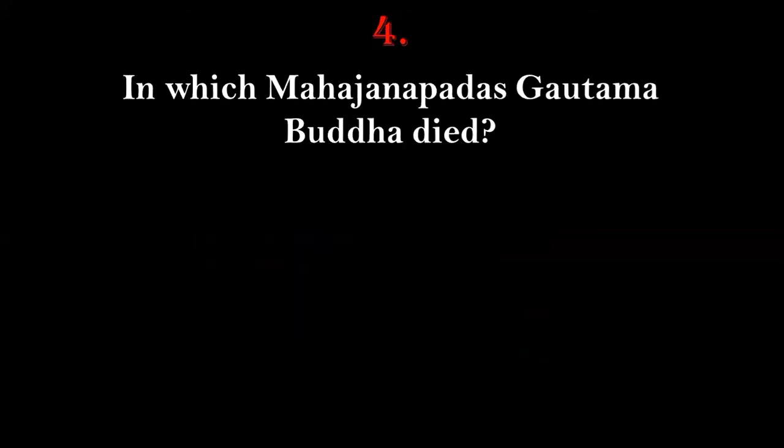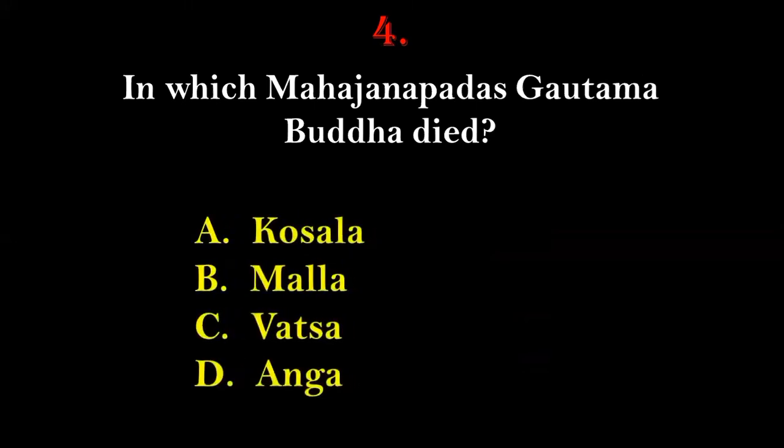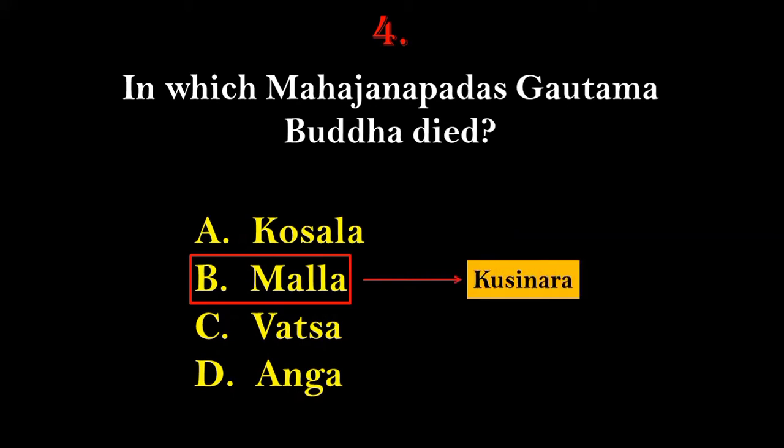Moving further, question number 4. In which Mahajanapada did Gautama Buddha, the founder of Buddhism, die? Options given here are Kosala Mahajanapada, Malla Mahajanapada, Vatsa Mahajanapada, or Anga Mahajanapada. And the right answer for this will be option number B, that is Malla Mahajanapada, and the capital city of this Malla Mahajanapada was Kushinara.